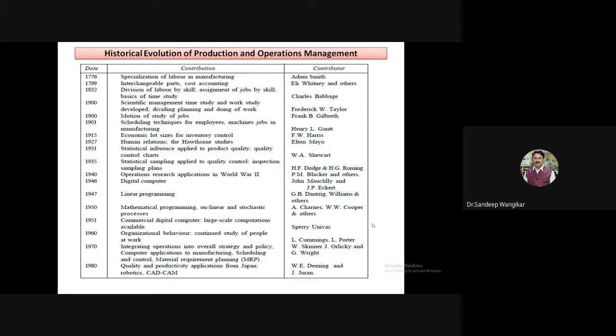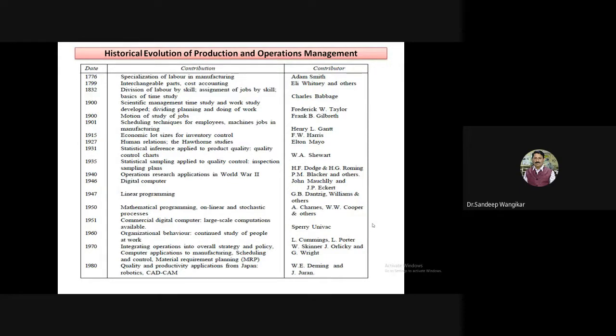Okay, 1935. Then 1940, operations research application in World War II. Now you have studied complete OR, CPM, PERT, and the methodologies, what operations research is, how we can minimize, and how efficiently such work can be performed in World War II. This OR study evolved in 1940, by P.M. Blackett.